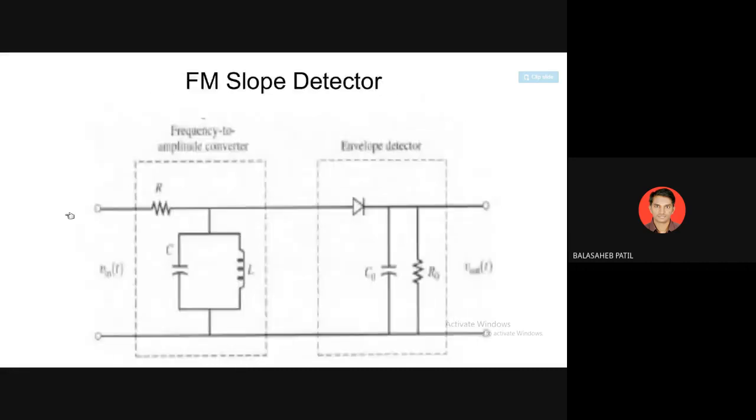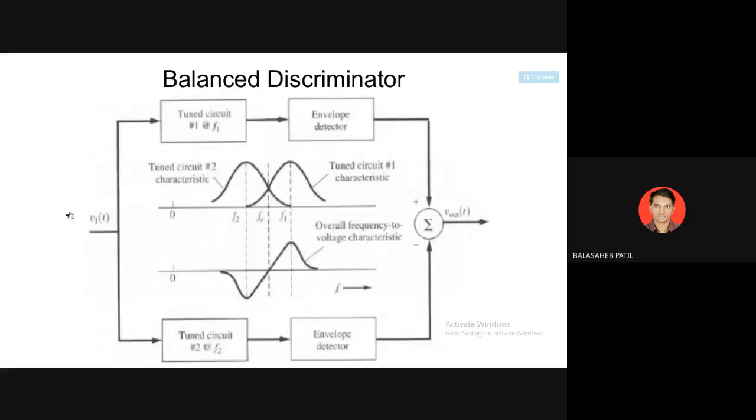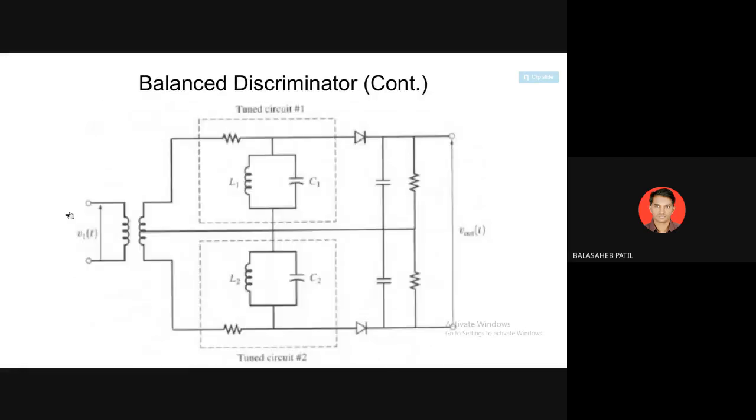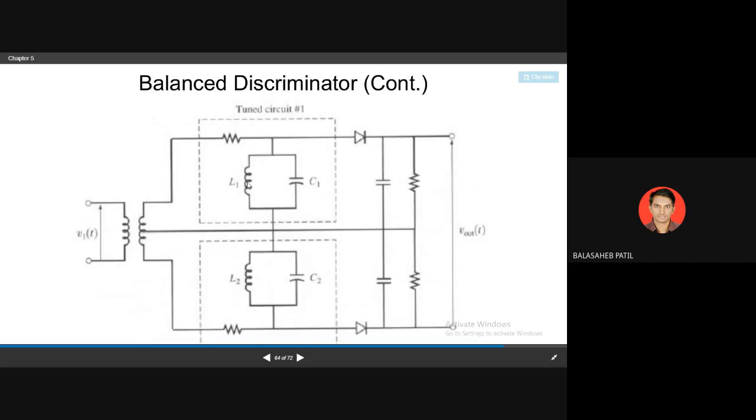So if you check here, it will be cleared very nicely. This is one circuit which will be tuned for the Fc plus deviation. This is another circuit that will be tuned for the Fc minus deviation. And this is the center point where output will be taken with respect to the upper side and with respect to the lower side. So what will happen?